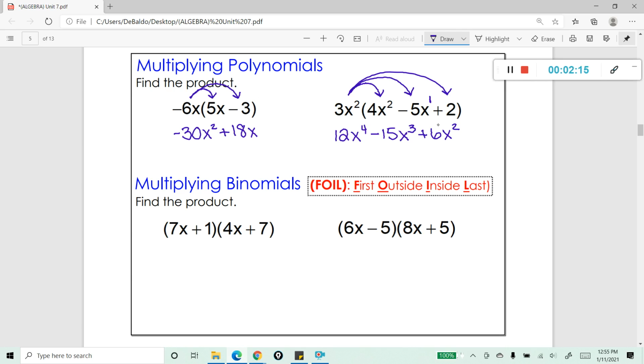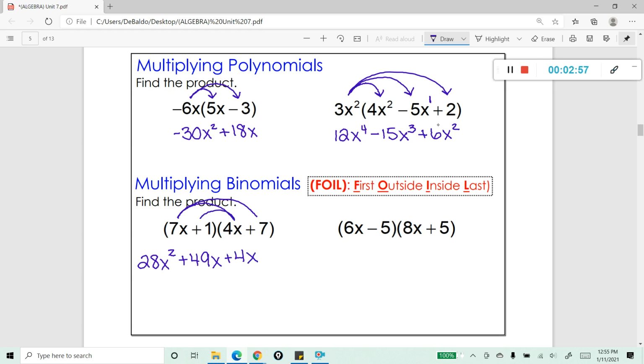So I'm first going to multiply the two terms that are in the first position in both binomials. That's going to be 7x and 4x. When you multiply those two terms together, that's going to give you 28x squared. Then we're going to move on to the outside terms. So the two outer terms, which is 7x times positive 7. That's going to give us 49x.